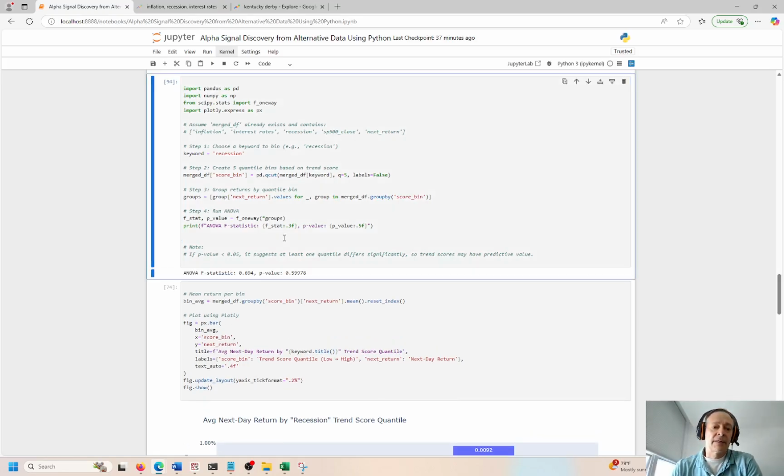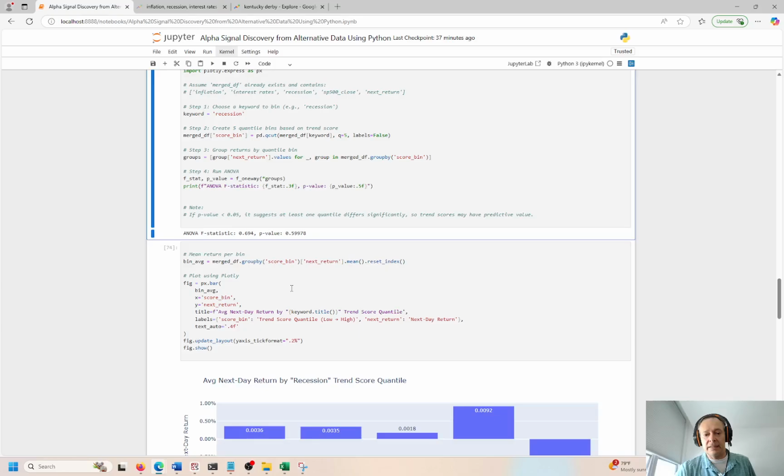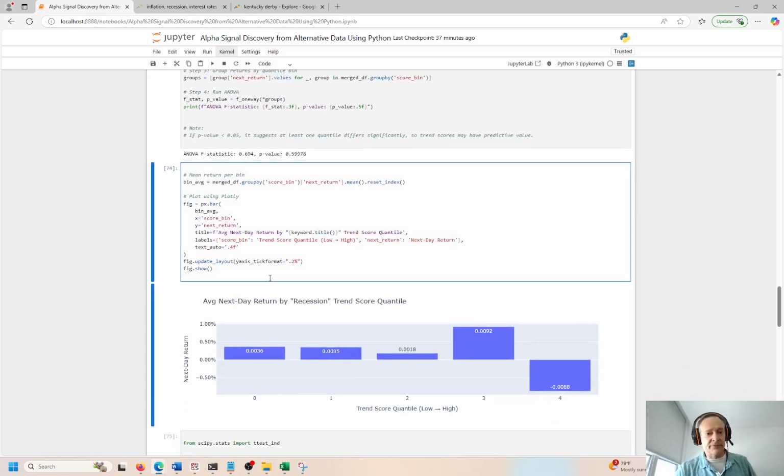So let me look at another case here. ANOVA is a type of analysis we can do. It's called analysis of variance. And we look for a high F score and a low P score. So anything that has a P score of 0.05 or less is going to indicate a larger relationship between the search terms that we're looking at, right, and the S&P 500 returns. But it's 0.59, right? That's way too high to have any kind of statistical significance, right? We need 0.05 or less. So again, we tried the analysis, but it just simply didn't work.